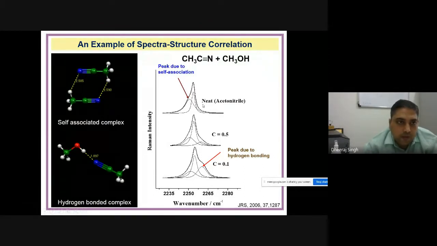Now we want to change the environment of the acetonitrile molecule. You can change the environment of the acetonitrile molecule either by nanoparticles, by solvent molecules, or by any type of pH change. So let us see. Now I am going to mix methanol molecules into this acetonitrile. Let us see what happens.